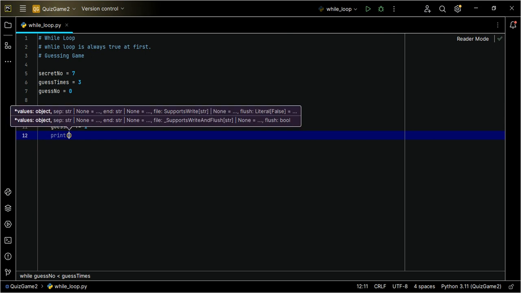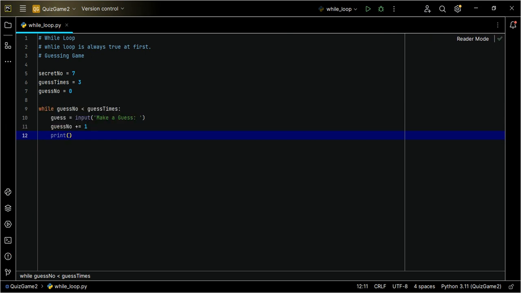So after that has been done, then we say print. So if the guess is right, that is when the number you guess here is equals to the secret number. So if guess is equals to secret number. Now what do I want it to do? If guess is equals to secret number, then I'll say print you won.